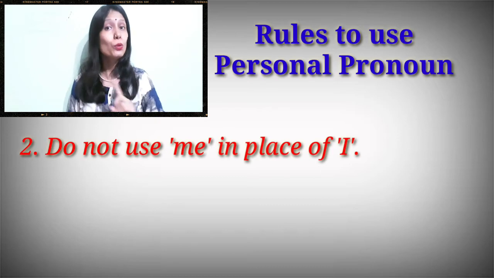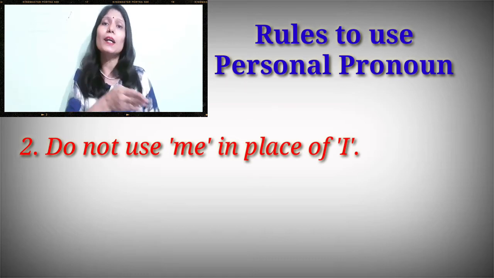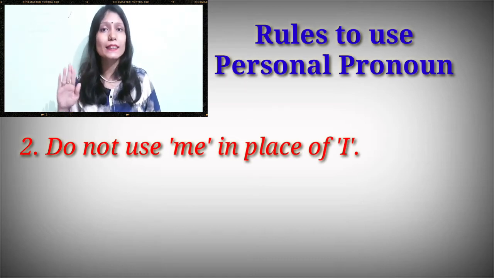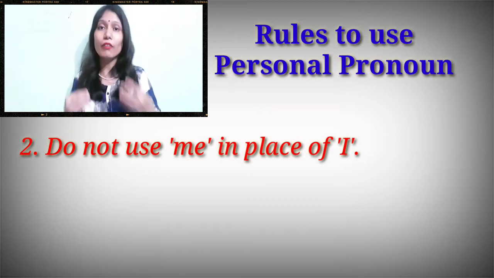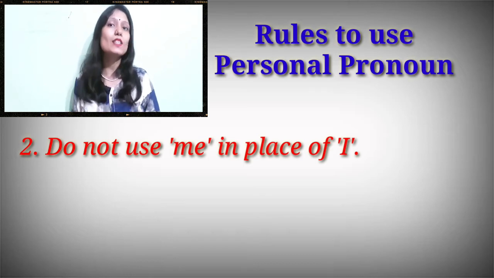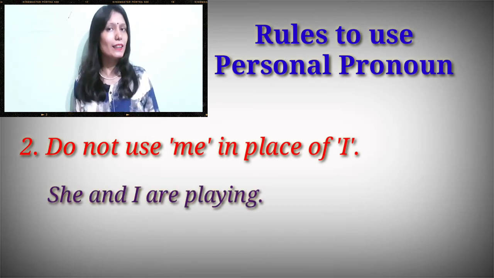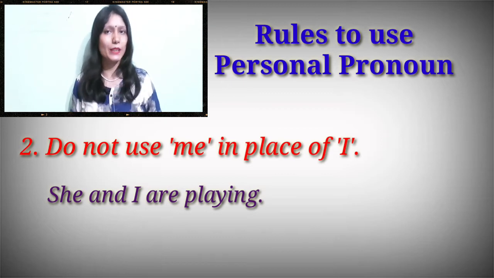Rule number 2, do not use me in place of I. Sometimes I see students making this mistake. She and me are playing. Wrong sentence. It should be she and I, when we are using a subject, and me is an object pronoun. So she and I are playing, because here she is a subject and I is also a subject.